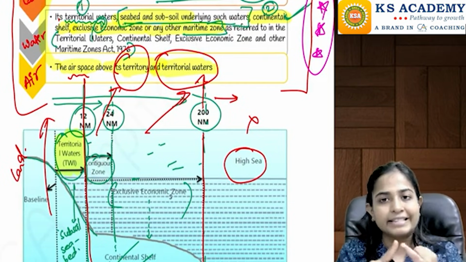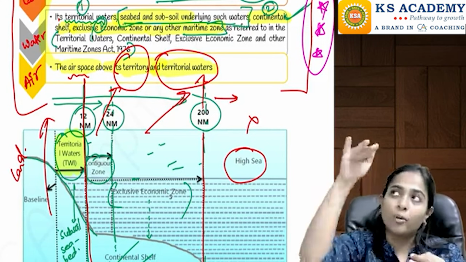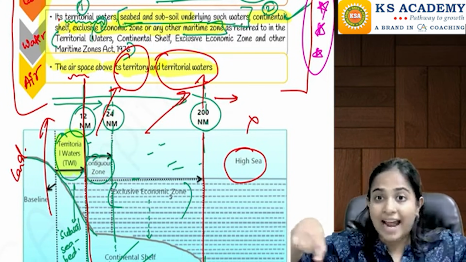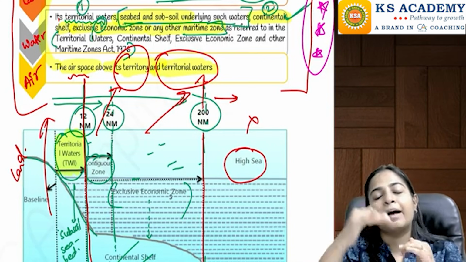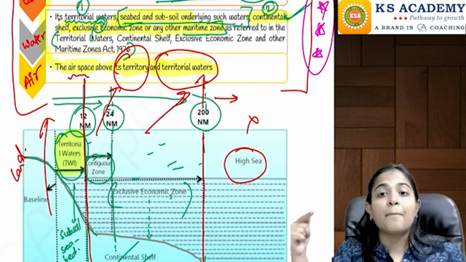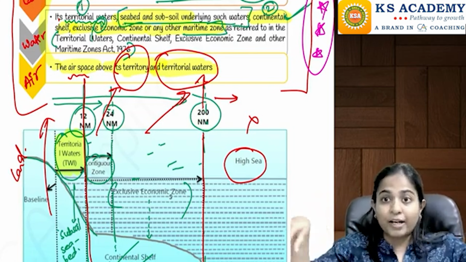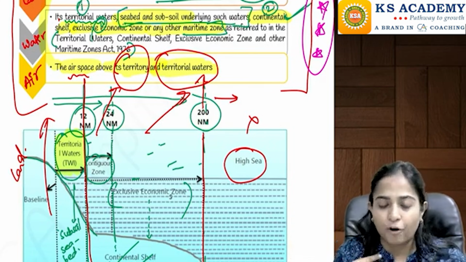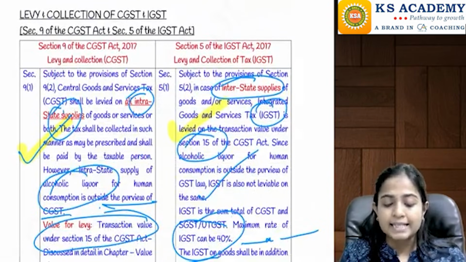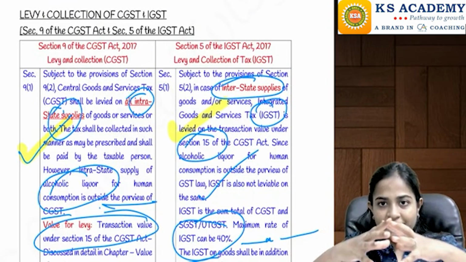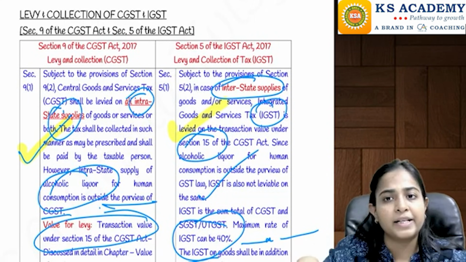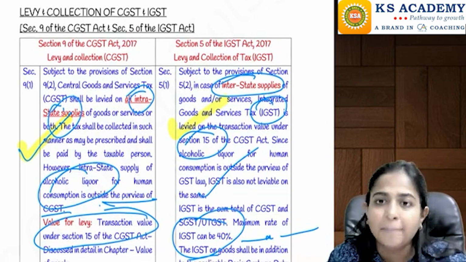So land is done, waters is done, and now the airspace: the airspace above our land territory and the airspace above the territorial waters, only above the territorial waters, even that forms part of India. So all these things are included in the term India, and to all these places, our GST provisions shall become applicable.